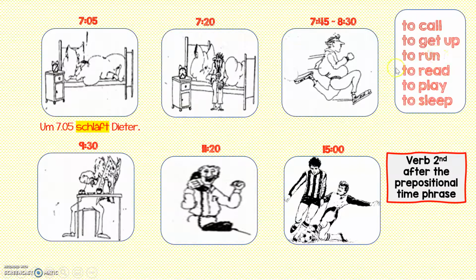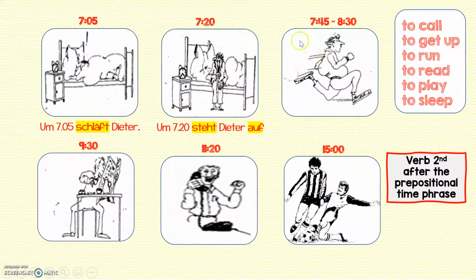And we have to make sure the stehen part is in the second position. So was macht Dieter 7:20? 7:20 steht Dieter auf. So start with our time element, put our verb in the second position, and don't forget the back half of the verb at the very end. 7:20 steht Dieter auf. Verb second.